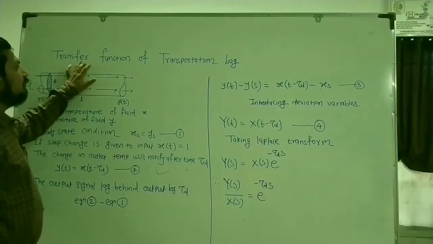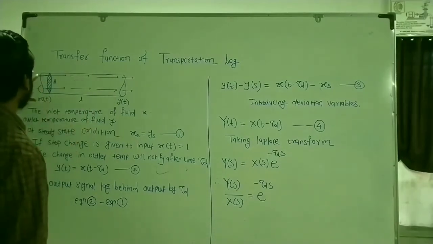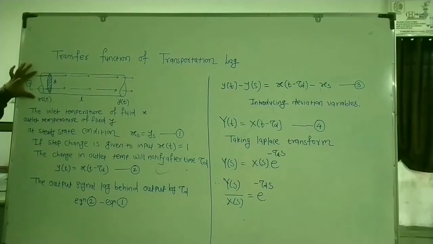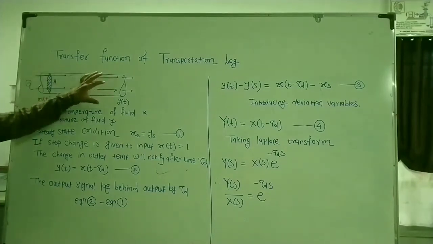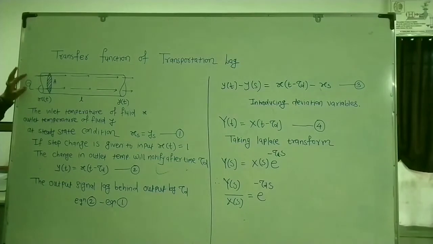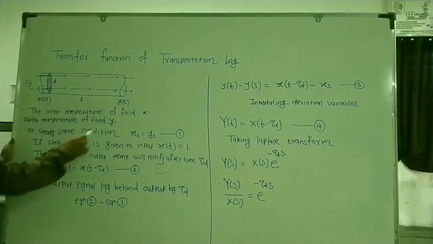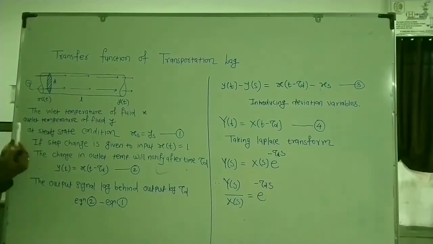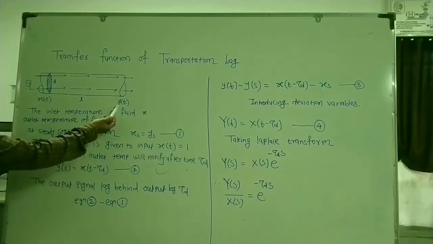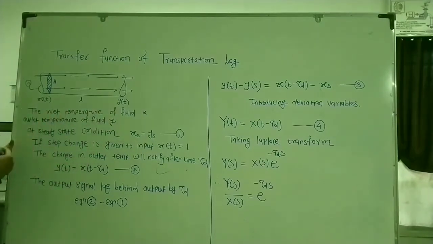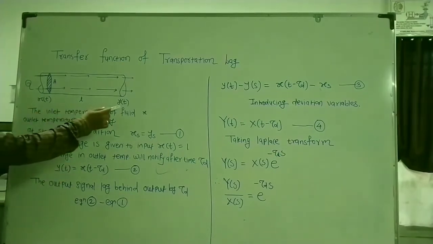Now for this derivation, I have considered a simple example. Consider this is a pipe through which a fluid is flowing with very high velocity or very high volumetric flow rate. Consider A is the cross-sectional area of this pipe. Now consider that x is the inlet temperature of the fluid and y is the outlet temperature of the fluid. Our aim is to determine the transfer function, that is, how the change in the output occurs with respect to the change in the input.